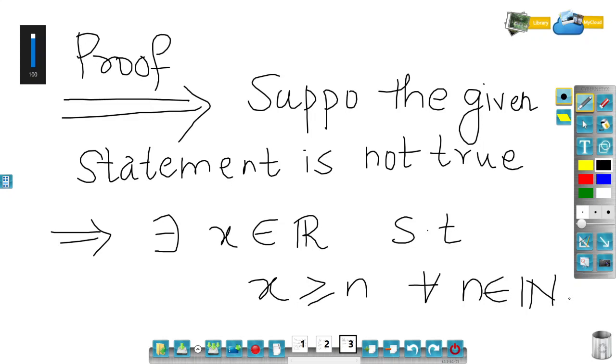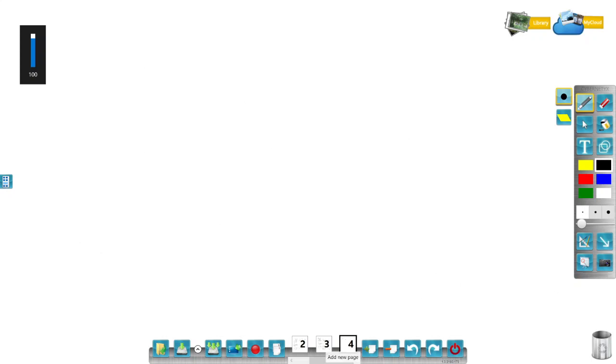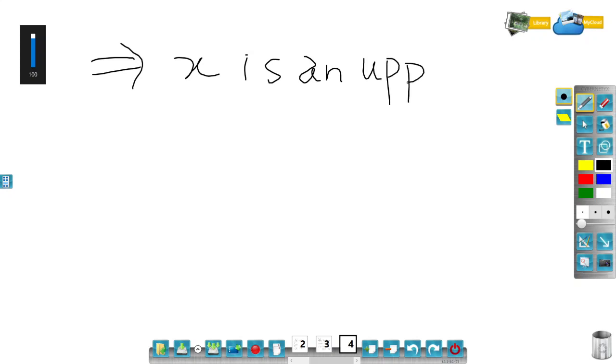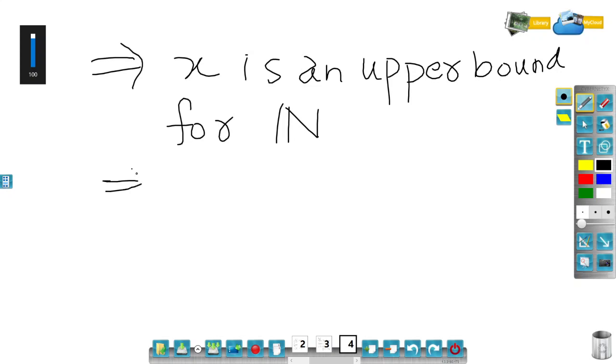So what does this mean? That means this fixed real number x is going to be an upper bound for all n. So x is going to be an upper bound for natural numbers. So this would imply x is an upper bound for the set N of natural numbers. So this would imply the set of natural numbers is bounded above.